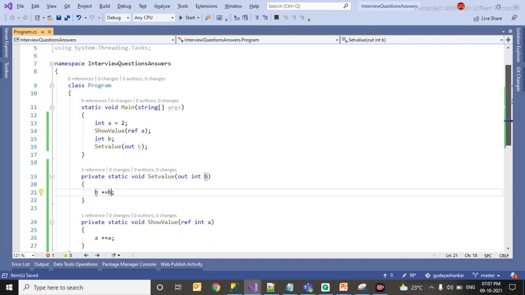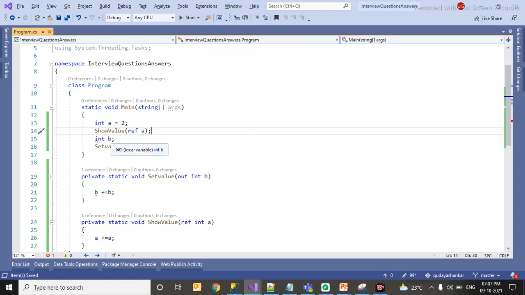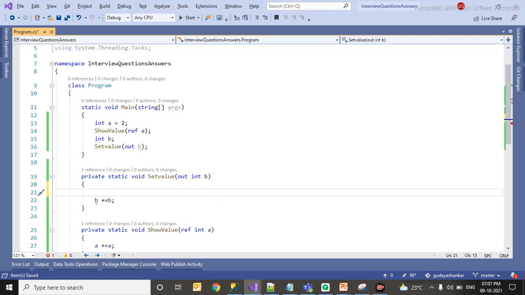As I said earlier, ref should be initialized before it is passed to any method. When it comes to out, you don't have to give the value to the variable, but whatever the called method must return this value, b is equal to 2. So in this way we can demonstrate the difference between ref and out.